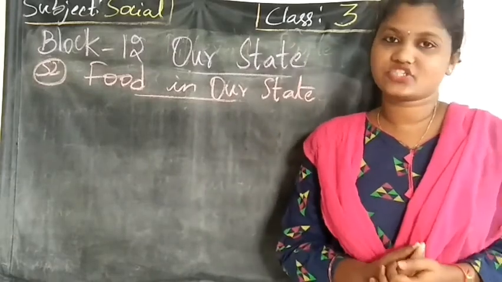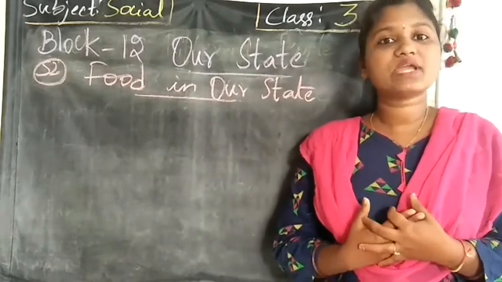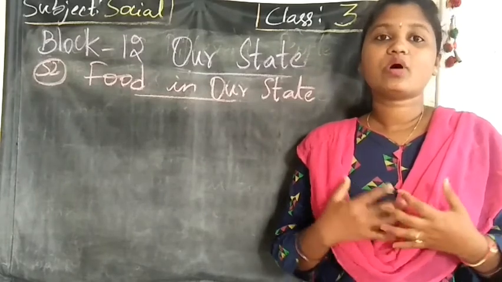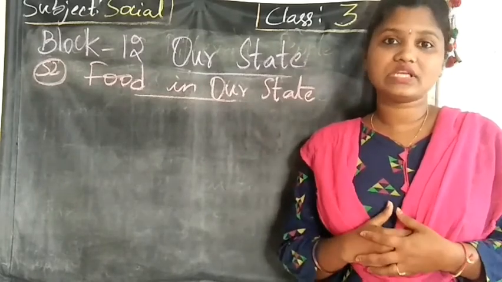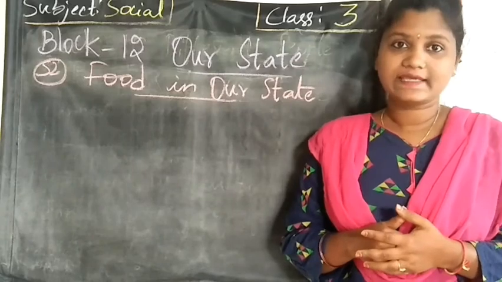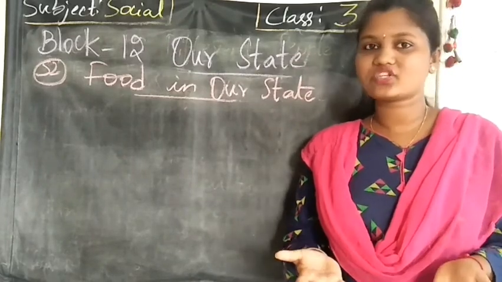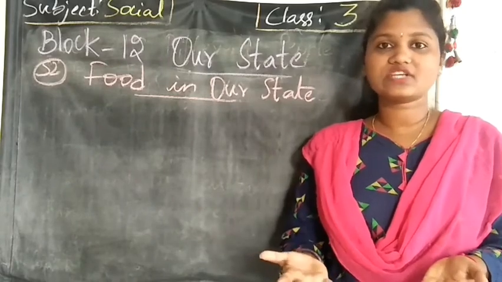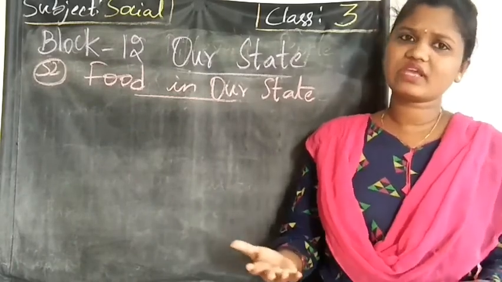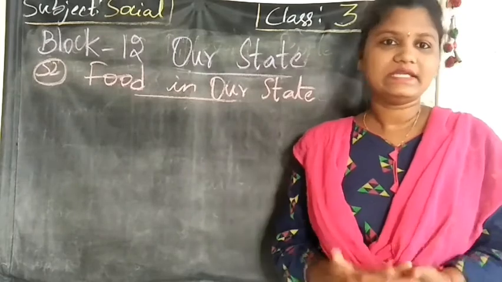That is the bhakri dish. What ingredients are needed for the bhakri dish? First we need jowar. They can make and eat it whenever they wish, children.